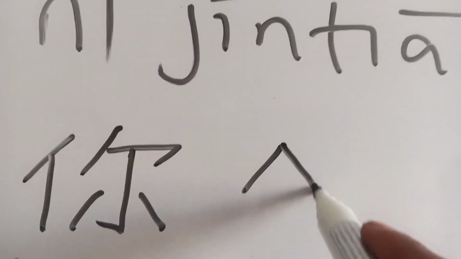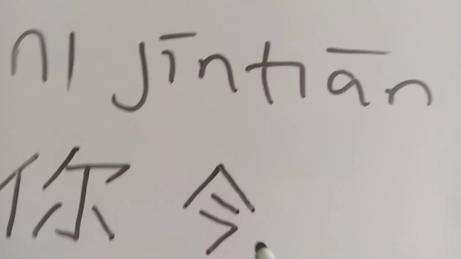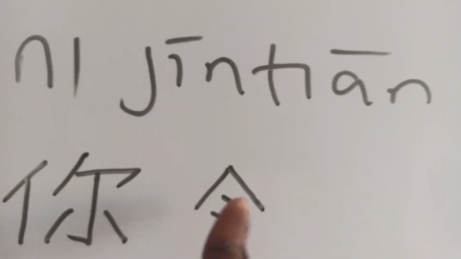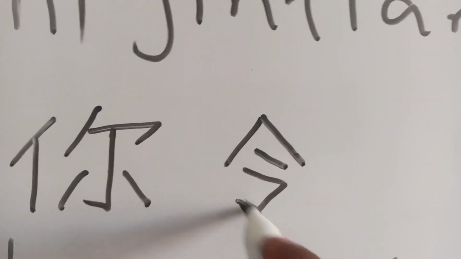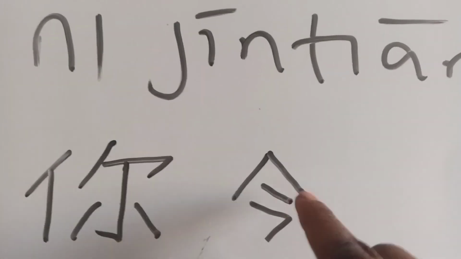And this is how to write it. We already know ni. Jin Tian. This is how to write Jin Tian. This thing was in that character for Ling. Do you see what's beautiful about Chinese characters? Sometimes you don't even have to start learning many characters. One character will remind you of the other one. The only difference here is that you don't cross here. You do this when you are writing Ling, but for Jintian you don't.